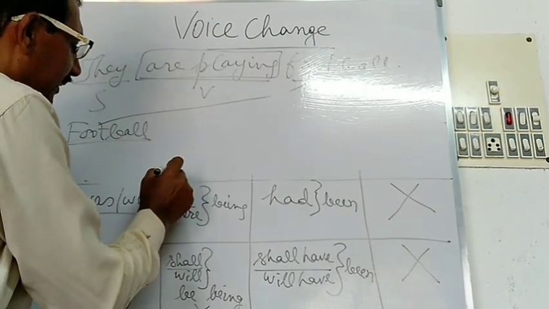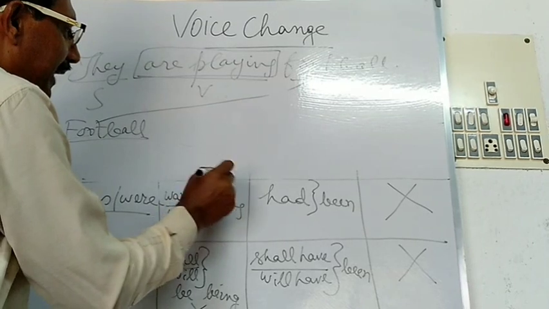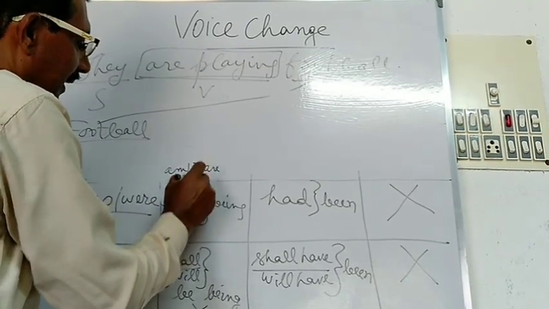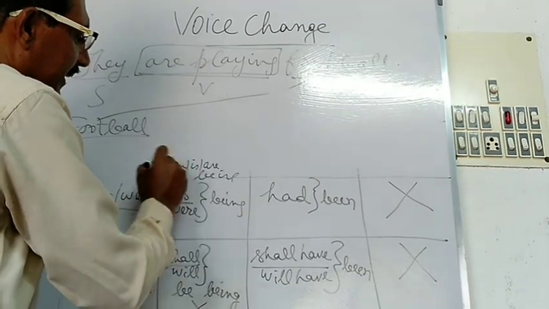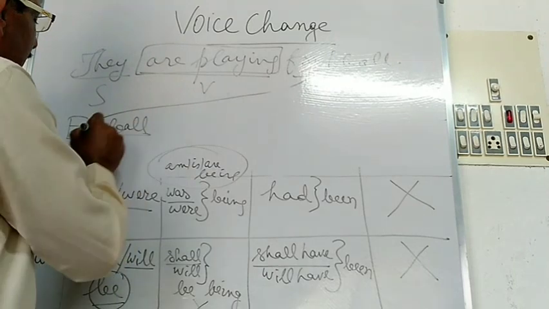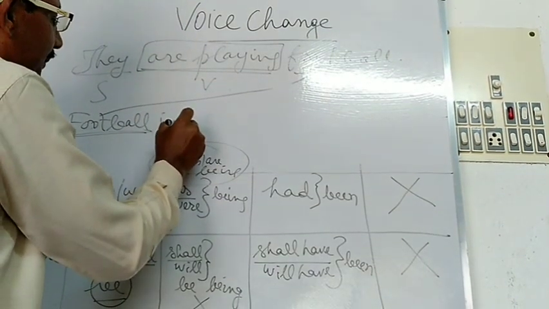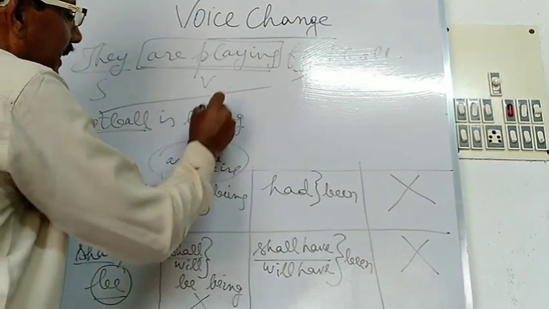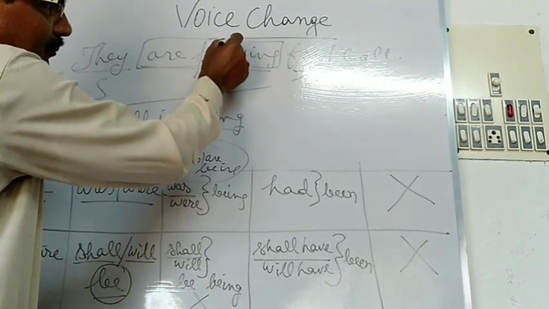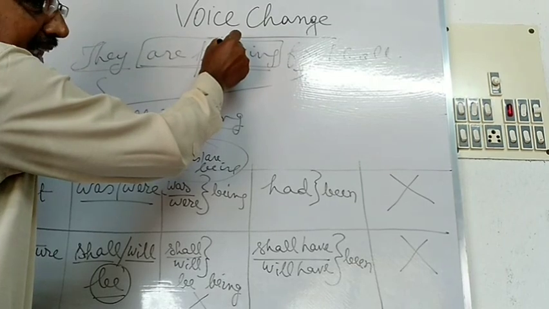Then here, as there is the present continuous verb, you will have to use am or is or are, and next, being will be used. This is the present continuous verb. Here, football is being. Next, you will have to use the V3 form. Play, played, played.